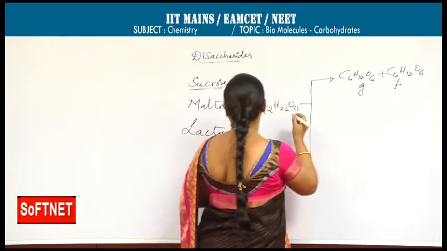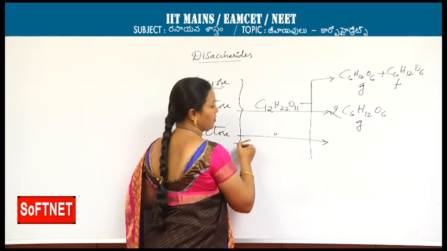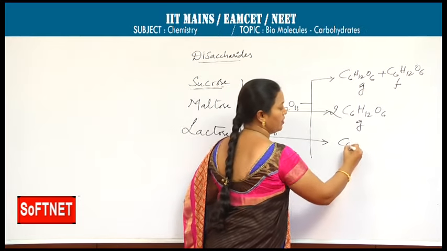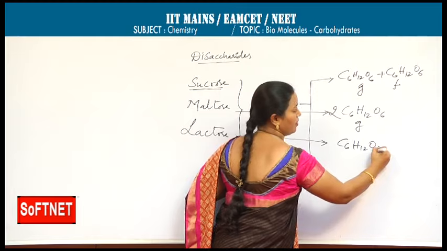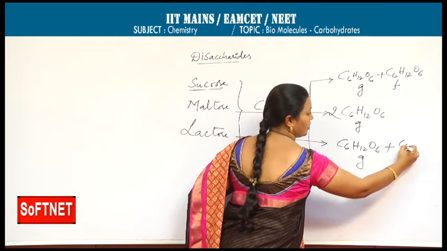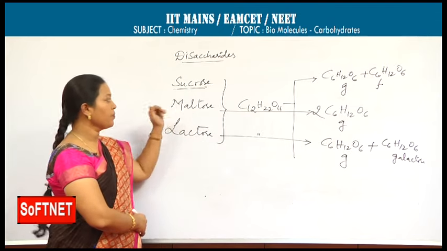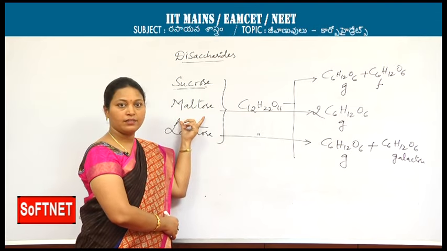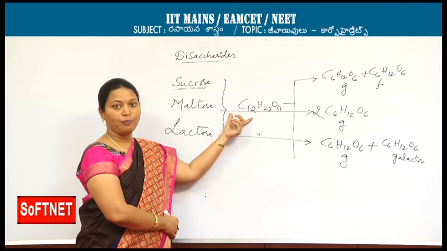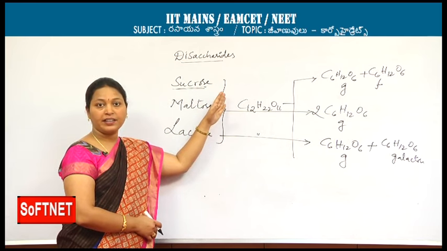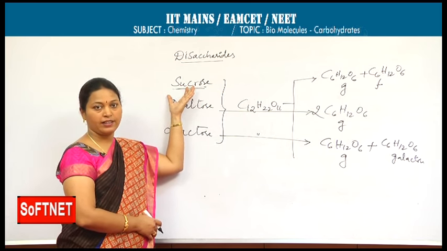Lactose also has the same molecular formula. On hydrolysis we get glucose and galactose. I have to repeat here once: all these have the same molecular formula. Based on the hydrolysis products only, we can identify the given disaccharide.